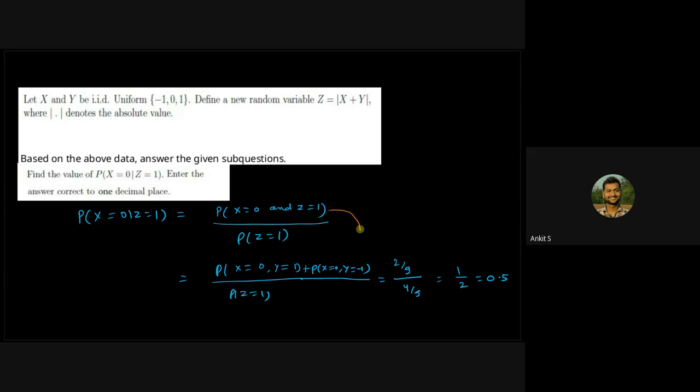How I have gotten from here to here, can anyone explain? Because x is equal to 0 and z equals 1, how does it imply these cases? Because that is the absolute sum of x and y, so we have both the cases, y is equal to 1 and y is equal to -1. Yeah, right. So in both of these cases, z will be 1 because this is just absolute value. So we have to add both of these values, which will be 2 by 9 divided by 4 by 9. That will be 1 by 2.